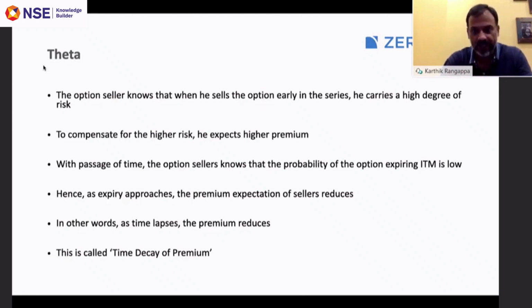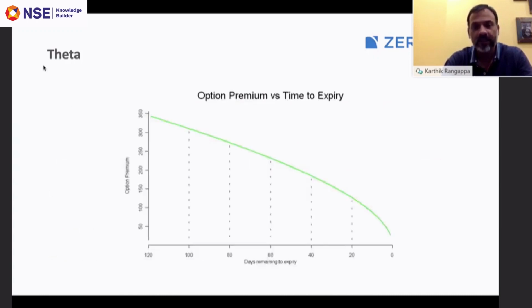All else being equal, with just the passage of time, the premium expectation that the seller has keeps reducing, because the probability of an option expiring in the money reduces. This is called the time decay of a premium, or the theta decay of a premium, right? If you look at it from a graphical point of view, this is how it looks.